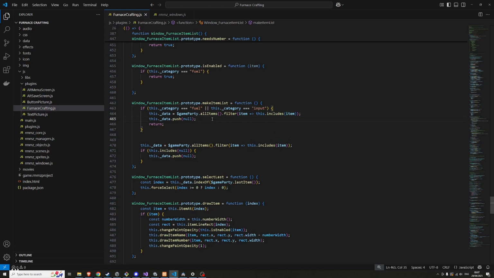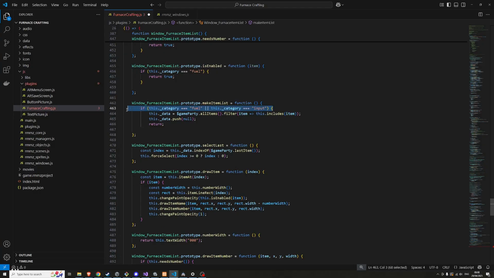I don't think we'd want this for output because we don't want them to collect null. So I'm thinking the output isn't even going to be this anyway. The output won't try and get any items from the inventory. So this is nothing.